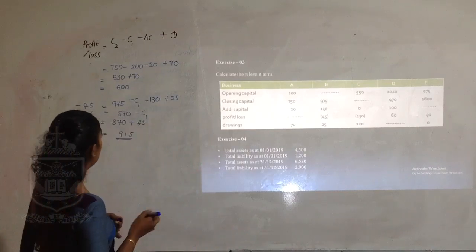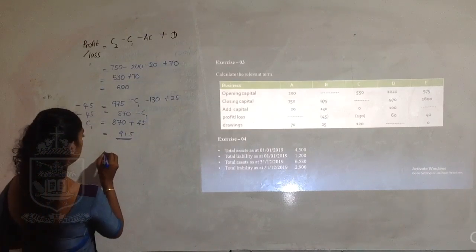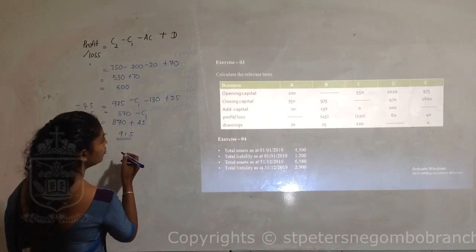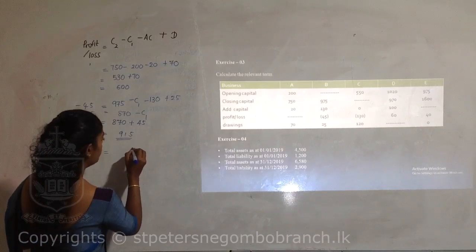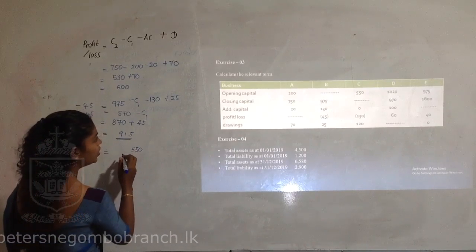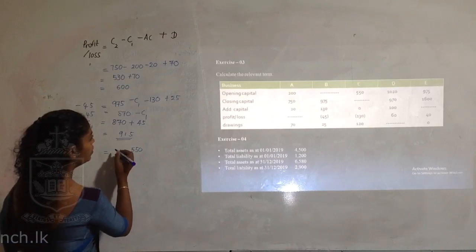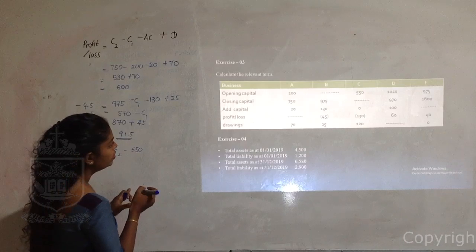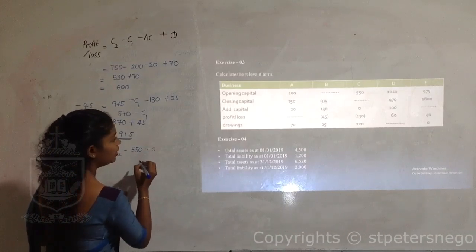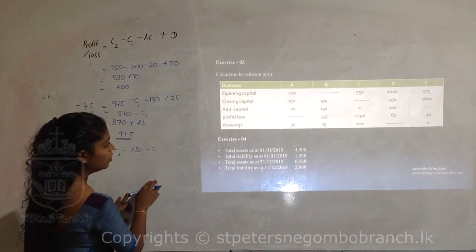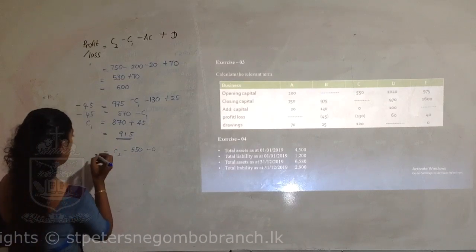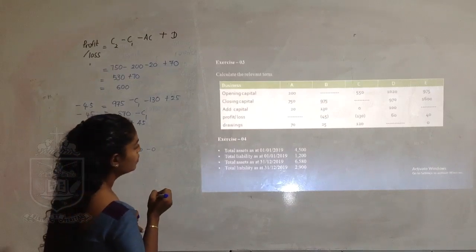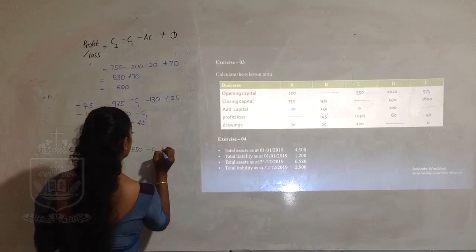Let's come to business C. Opening capital is provided, 550, but no closing capital. C2 is the requirement. During the year no additional capital was provided, and again we have a loss this year of 130 and drawings 120.